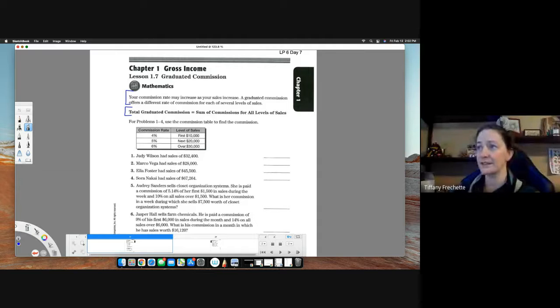So they give us this graduated rate table. You get a commission rate of 4% for your first 10,000 in sales. And then your next 20,000 in sales, you get 5%. And then anything over 30,000, you get 6%. So remember, it's just about the steps here. Graduated just literally has to do with stepping it out each time.